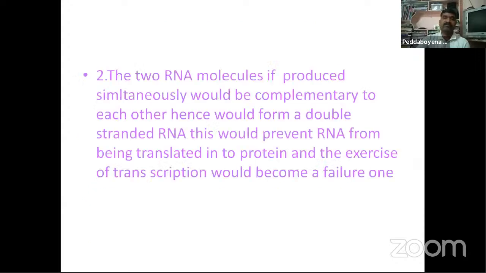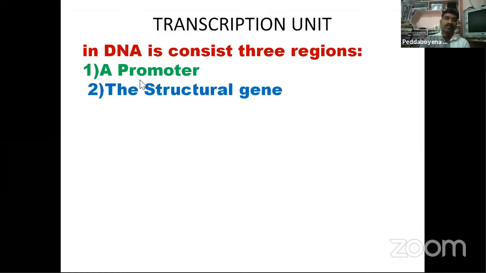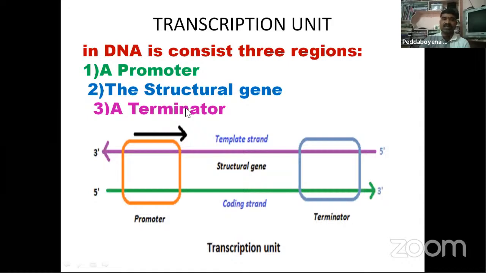And next, the transcription unit. So a transcription unit in DNA consists of three regions. One is the promoter, the second one is the structural gene, and the third one is the terminator. So dear students, you are observing the diagram. This transcription unit is a number-of-times repeated question.